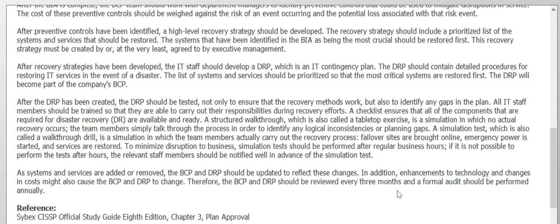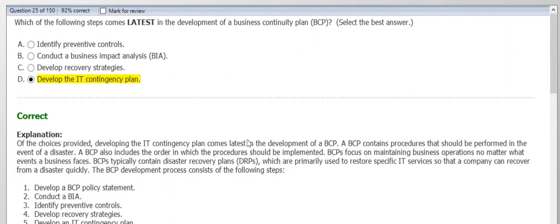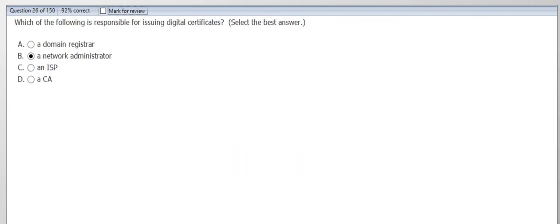Like they should be reviewed after 3 months, and a formal audit should be performed annually. So once a year we should really go through the DCP and our DRPs, just to avoid any surprises. Okay, let's move to the next question.